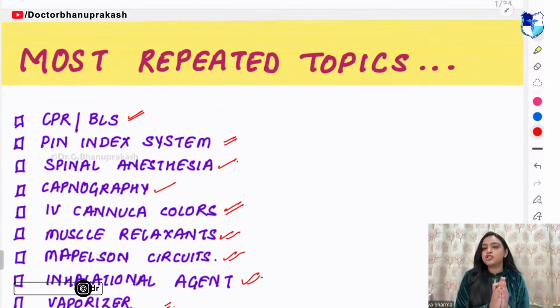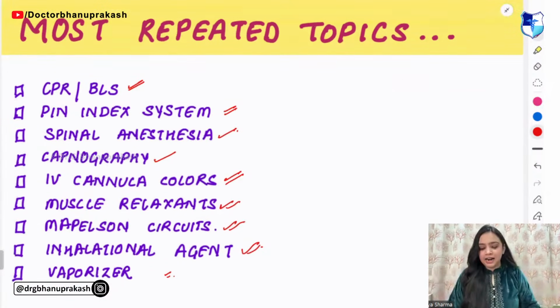Just one request to everyone: don't run after the PDFs. Take one page and write down the things that you are not able to recall. This anesthesia session will be of 1 hour only, and we will cover almost only the high yield topics. Okay, let's start the session.